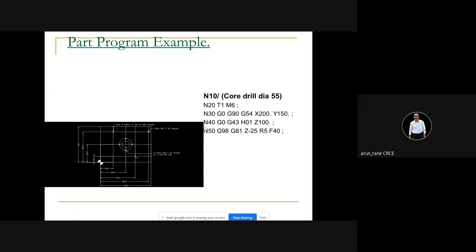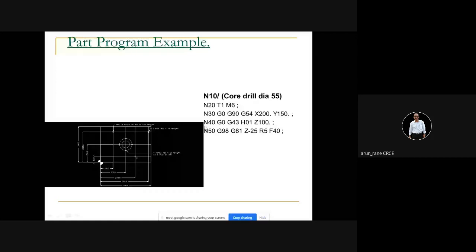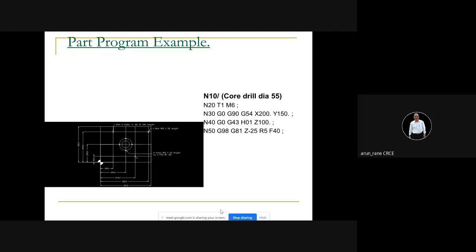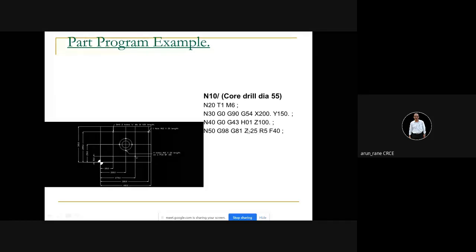But now you are a smart programmer, a smart engineer. You have inserted a block here, N45, and there you wrote G0 Z2. It is rapid movement, and rapid is very fast, 10,000 millimeter per minute, so 10 meters per minute. It has to move only 98 millimeters, so it will take seconds. You can ignore it. And now from 2 to 25, the tool travel will be 27 at the rate of 40 millimeter per minute. So it is going to take less than a minute. Okay. Immediately you will be promoted. Promotion, because you had said more than 2 minutes in this particular operation itself.